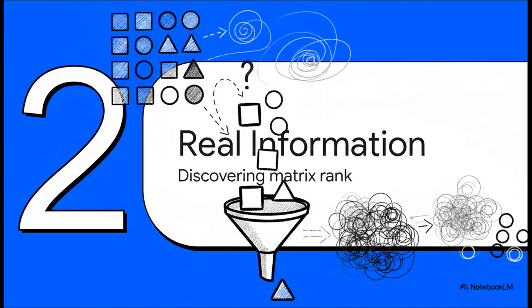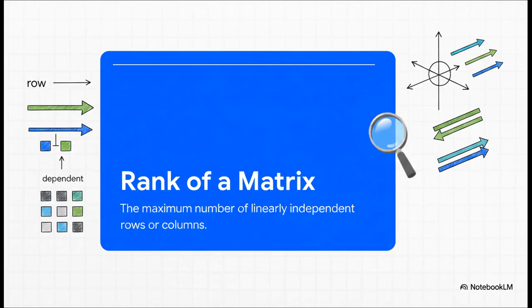Section 2. Finding the real information. Discovering matrix rank. Once we have everything organized into a matrix, we have to figure out if all the data we've collected is actually useful, or if it's just redundant noise. This brings us to a crucial step: figuring out the foundation, or the basis, of our system. A basis is essentially the minimum set of fundamental directions you need to build your entire space, and we measure this using the rank of a matrix.